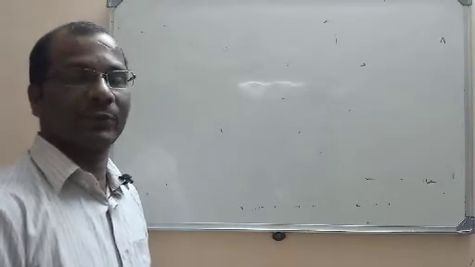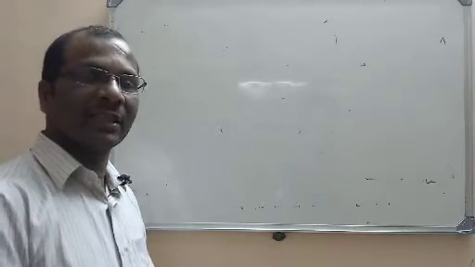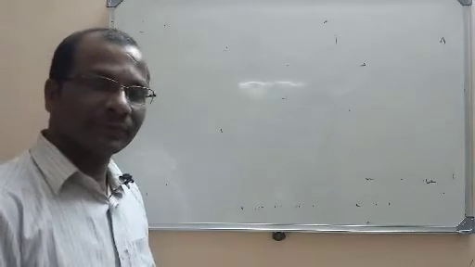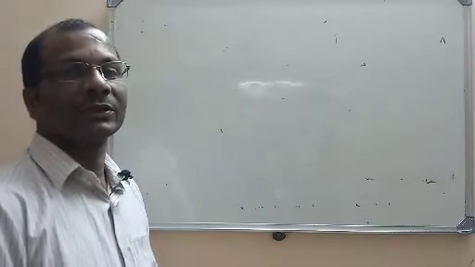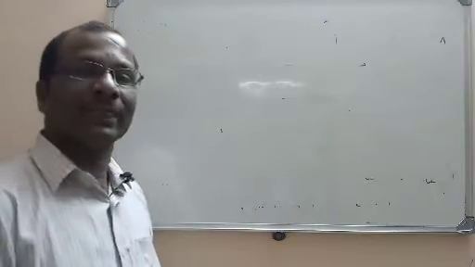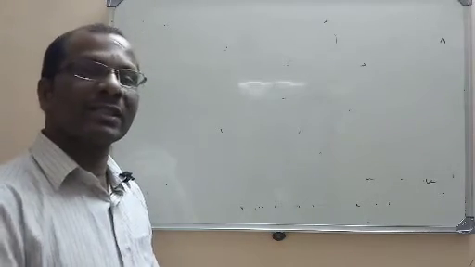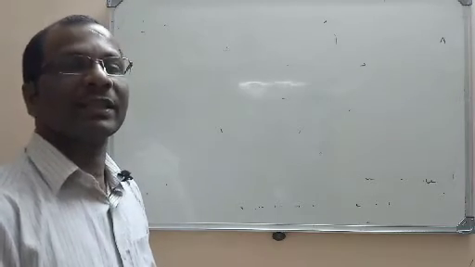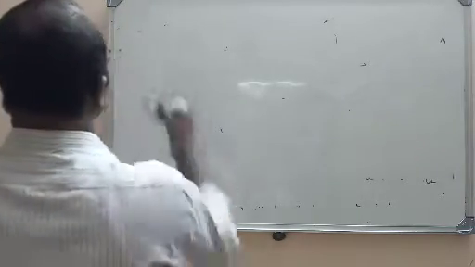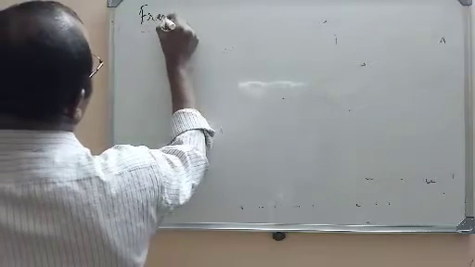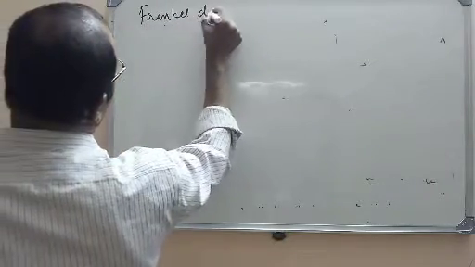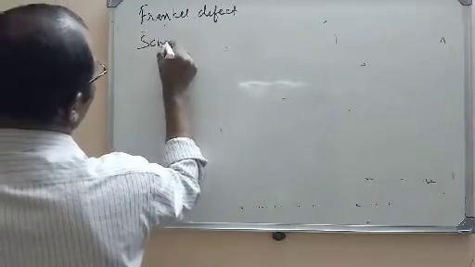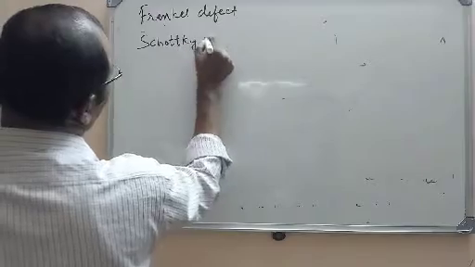Even if the defect is there, it has to maintain electric neutrality, because the crystal is always neutral. So the same vacancy defect and interstitial defect will also be present in ionic crystals, but they will be called the Frenkel defect and the Schottky defect.